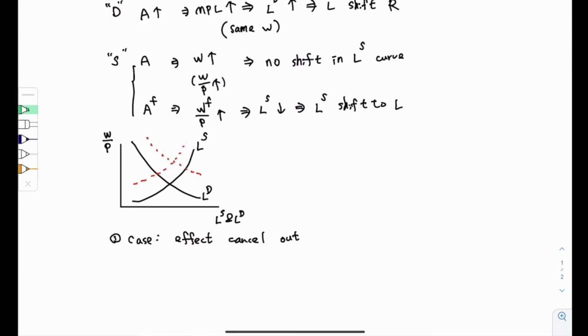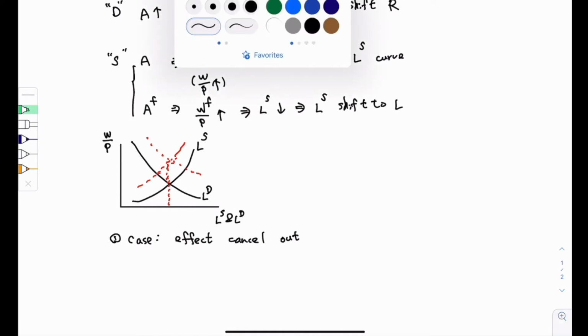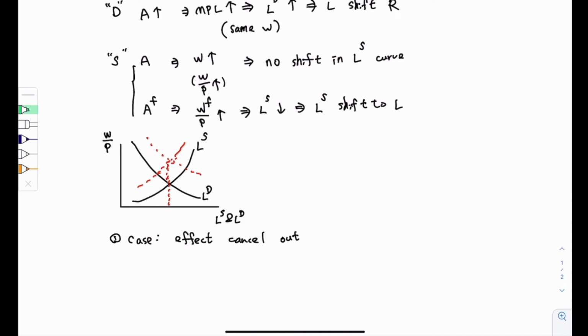Let's look at the graph. Let me change the shift of the labor supply curve a bit, and then I will be able to cross at the point where the equilibrium quantity of labor is exactly the same as before the shifts. So this case tells us that it's possible that the shifting effects get cancelled out, so the equilibrium quantity stays the same. And what is known for sure is that the real wage should increase. That's the first case.